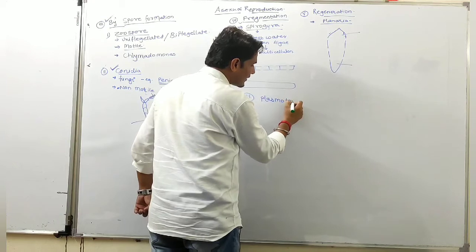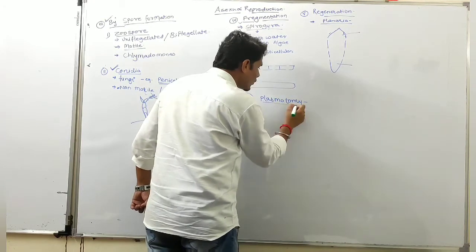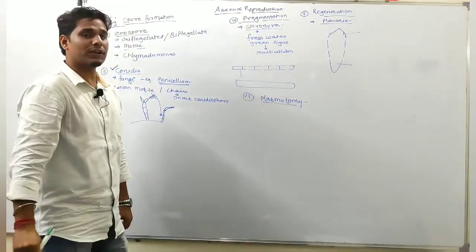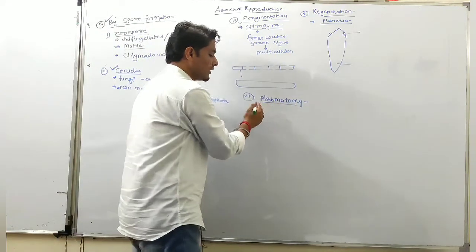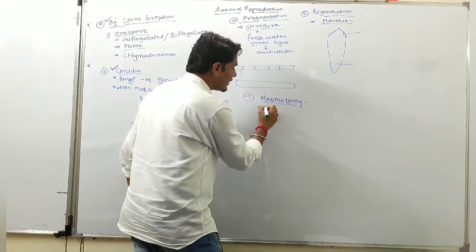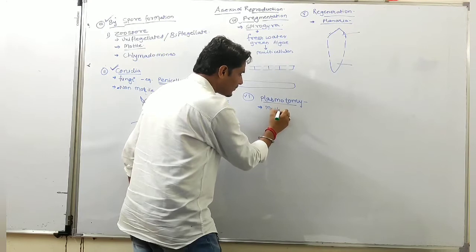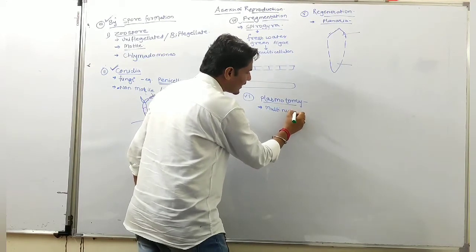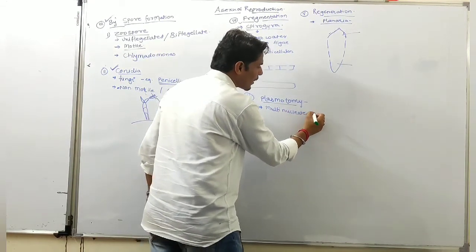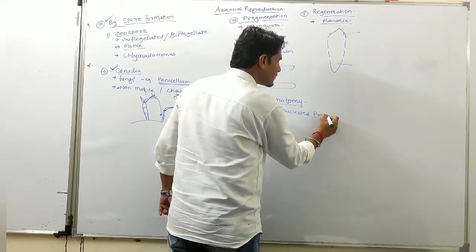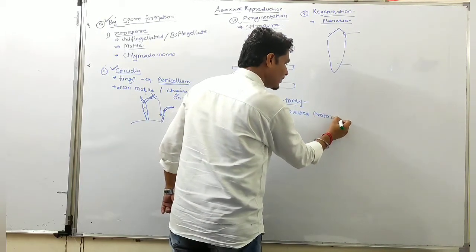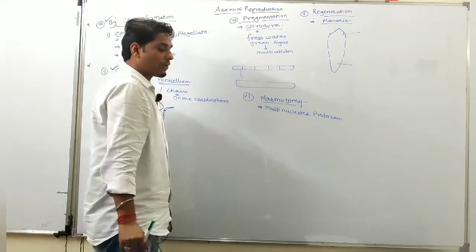And the last method of asexual reproduction is plasmotomy. क्या है? Plasmotomy. So plasmotomy type of asexual reproduction is seen in multinucleated protozoa. इसमें देखने को मिलता है multinucleated protozoa.